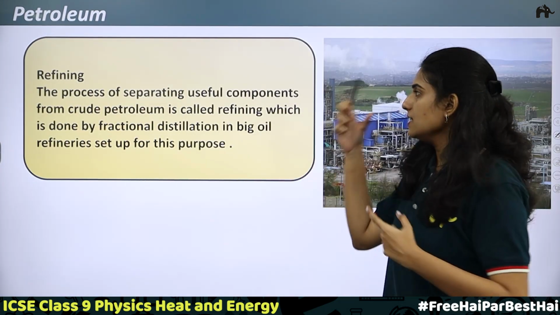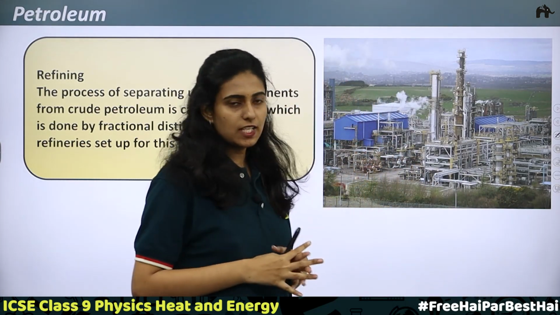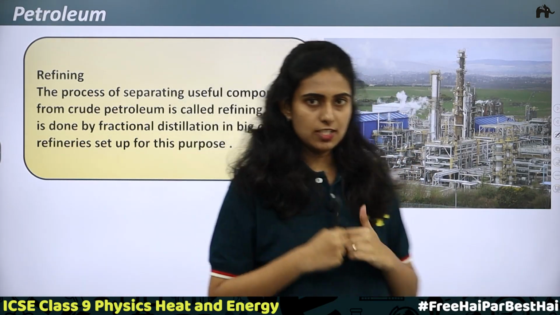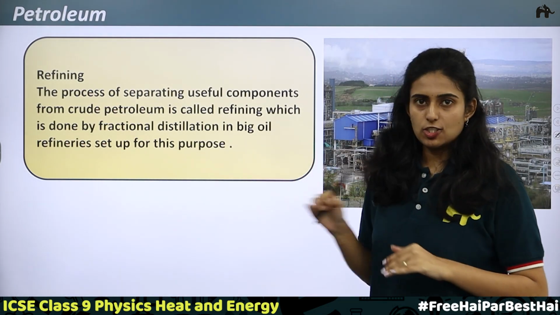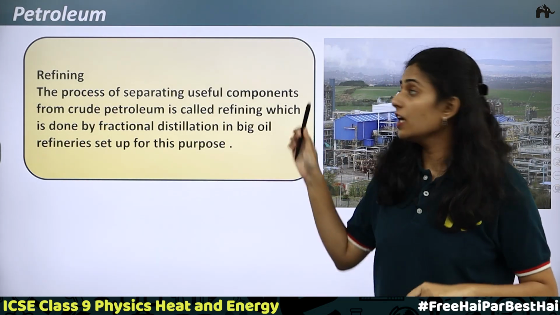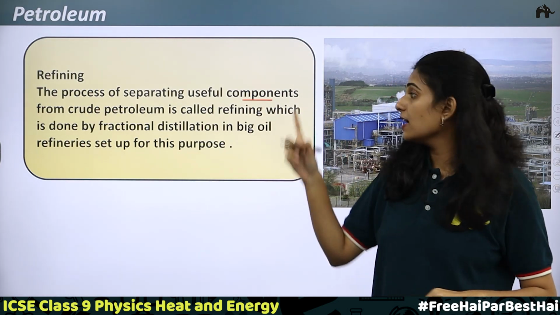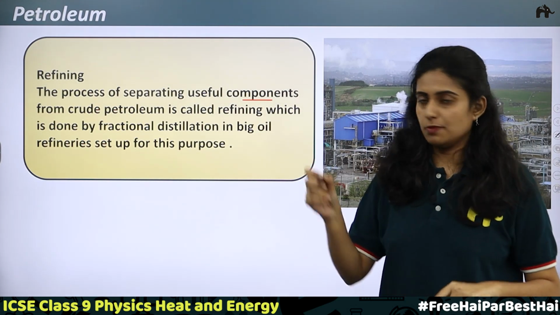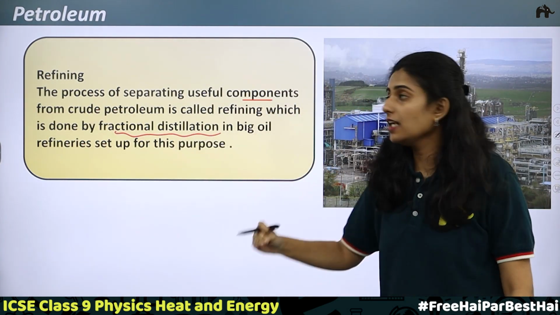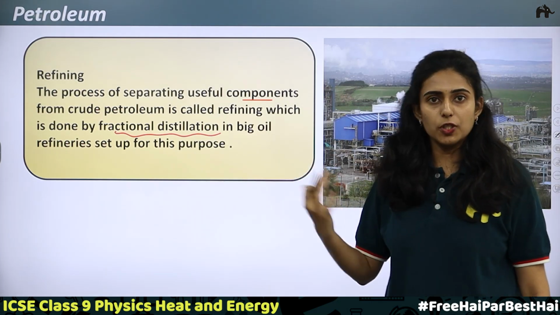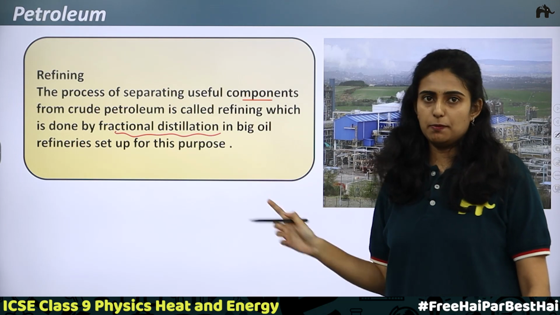We have already said what refining is. This is how petroleum refineries look. Here, fractional distillation of crude oil is done, in which the separation is happening. The process of separating the useful components from crude petroleum is called refining, which is done by fractional distillation, in big oil refineries set up for this purpose.